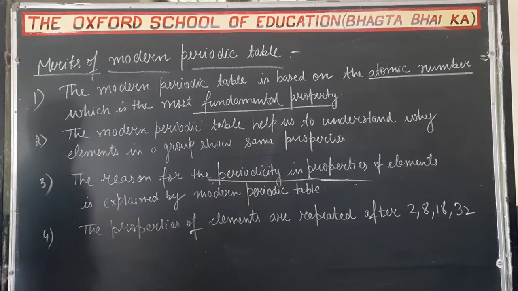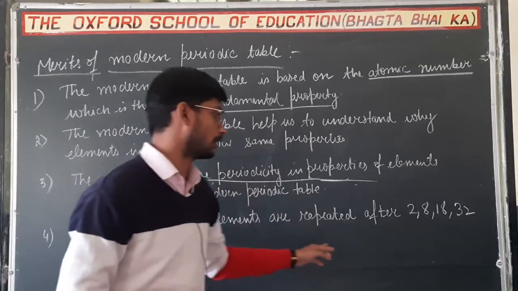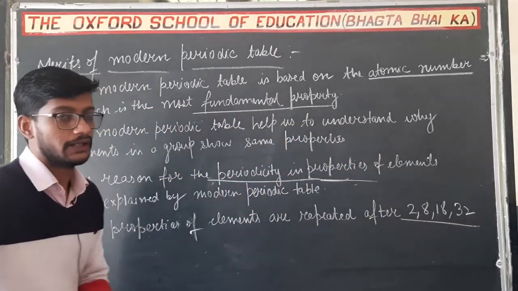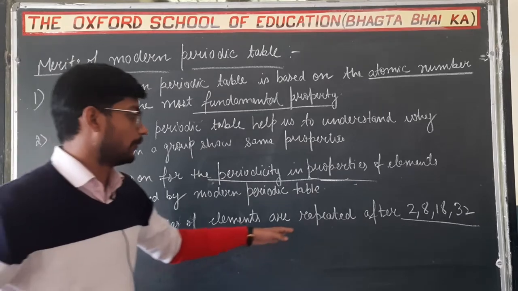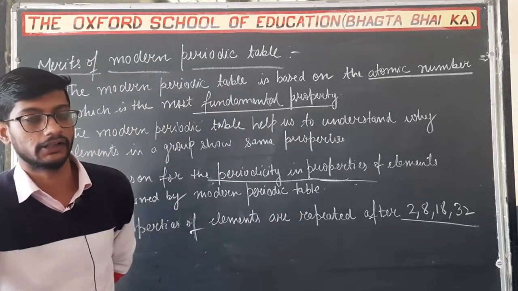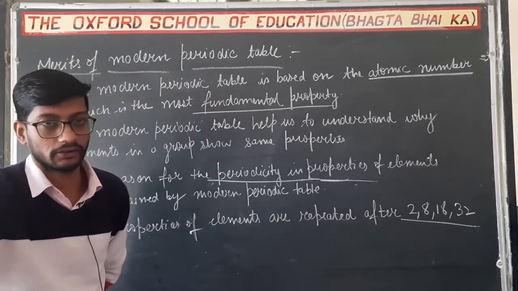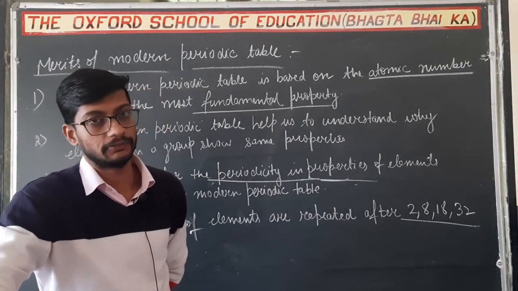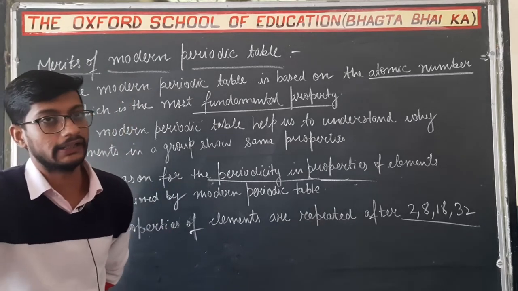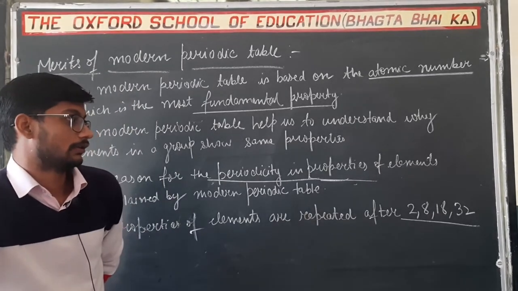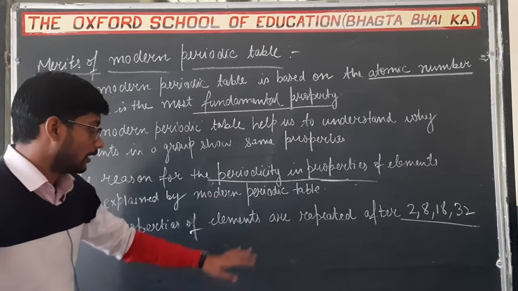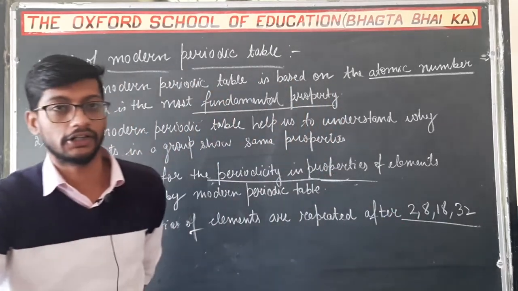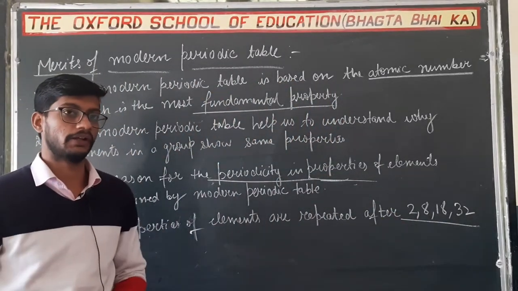And the fourth property is that the properties of elements are repeated after 2, 8, 18 and 32. So किसी भी elements की जो properties हैं, they are going to repeat after 2, 8, 18, 32. In the K shell 2 electrons maximum, in the L shell 8, in the M shell 18 and N shell 32. So इसके बाद the properties of the elements are repeated after 2, 8, 18 and 32. Why?